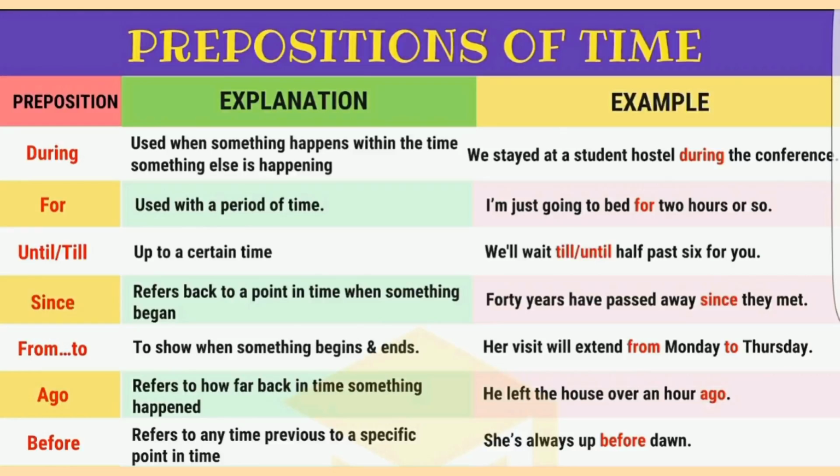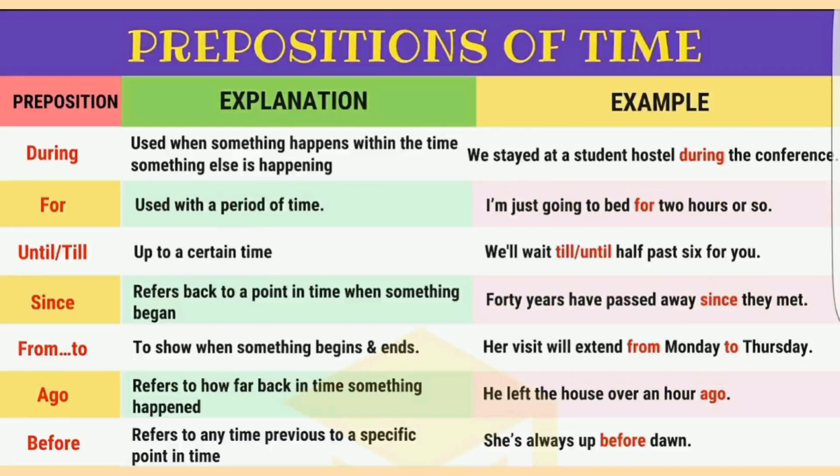Now, here are some examples of each. Our example for during is, we stayed at the student hostel during the conference. For: I'm just going to bed for 2 hours or so. Until or till: We'll wait till half, or we'll wait until 6:30 for you.